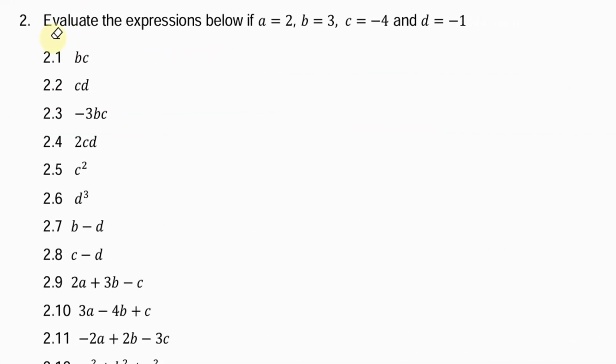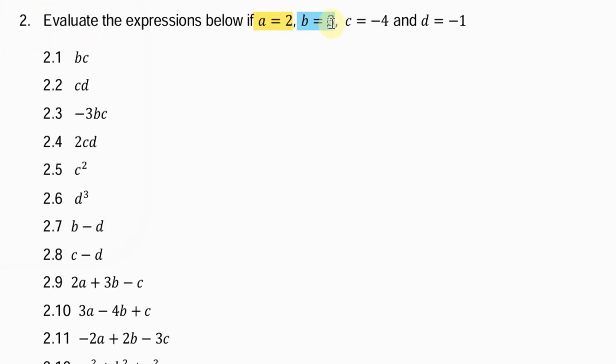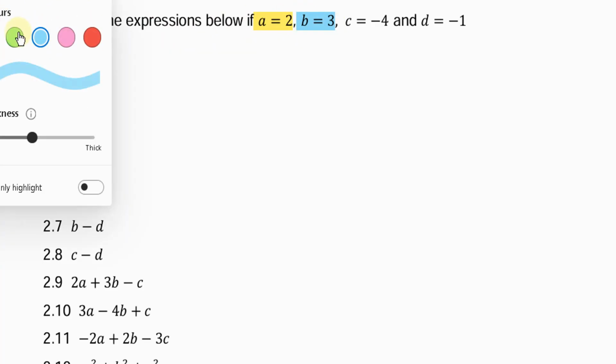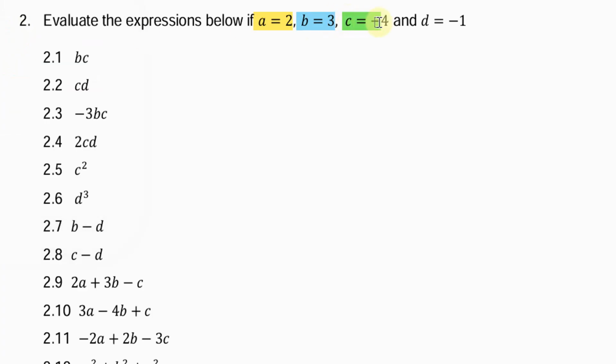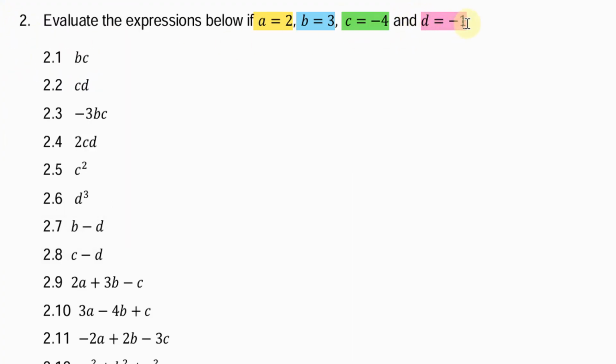In question 2, it says, evaluate the expressions below. So these expressions, if a is 2, b is 3, c is negative 4, and d is negative 1. So we are told that a is 2, b is 3, c is negative 4, and d is negative 1.